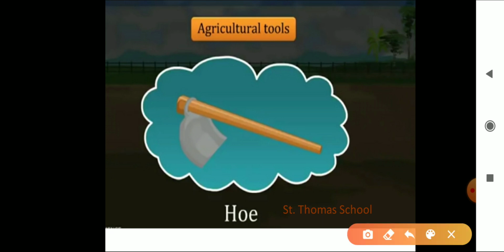You can see here, this is your bent plate and this is your handle, and here they used to have one beam, so it can be of wood also, it can be of iron also. So this is your second agriculture tool, that is the hoe.